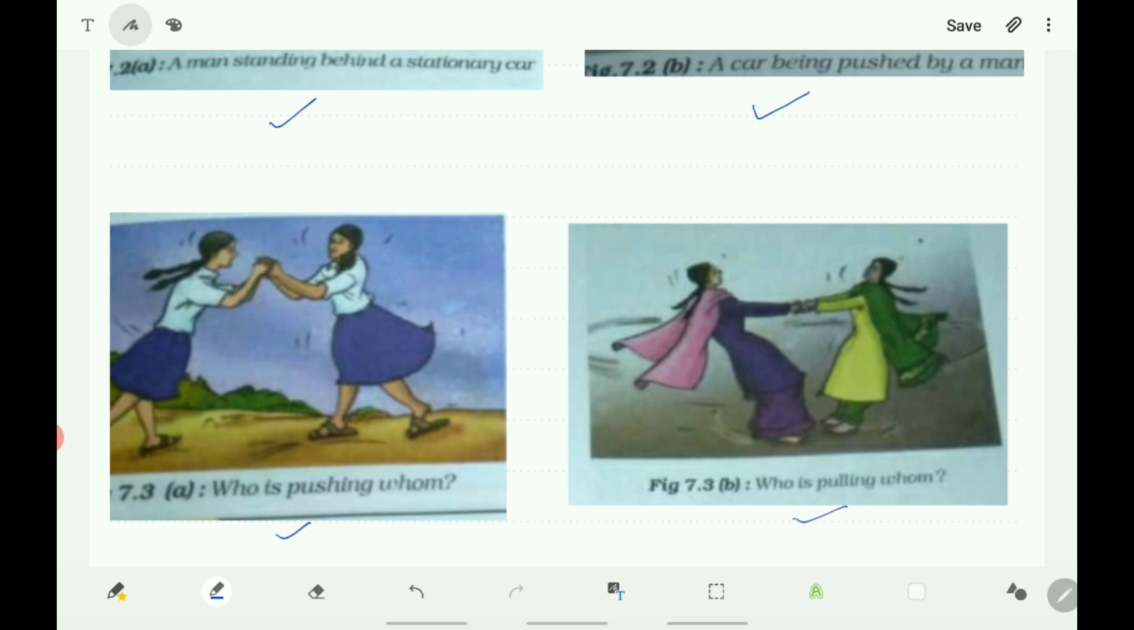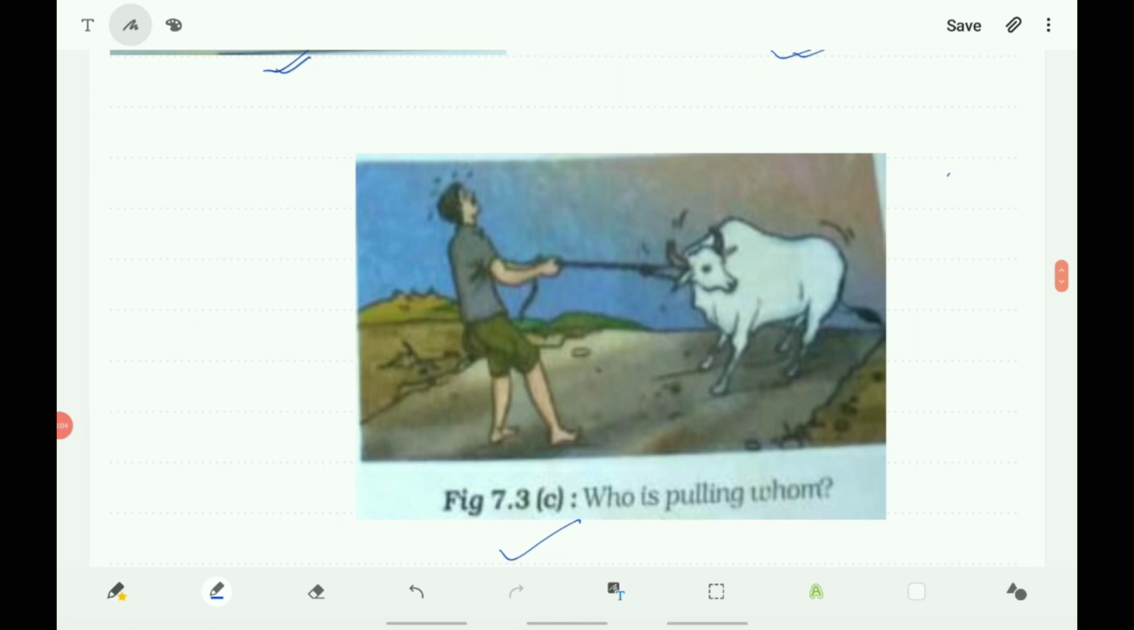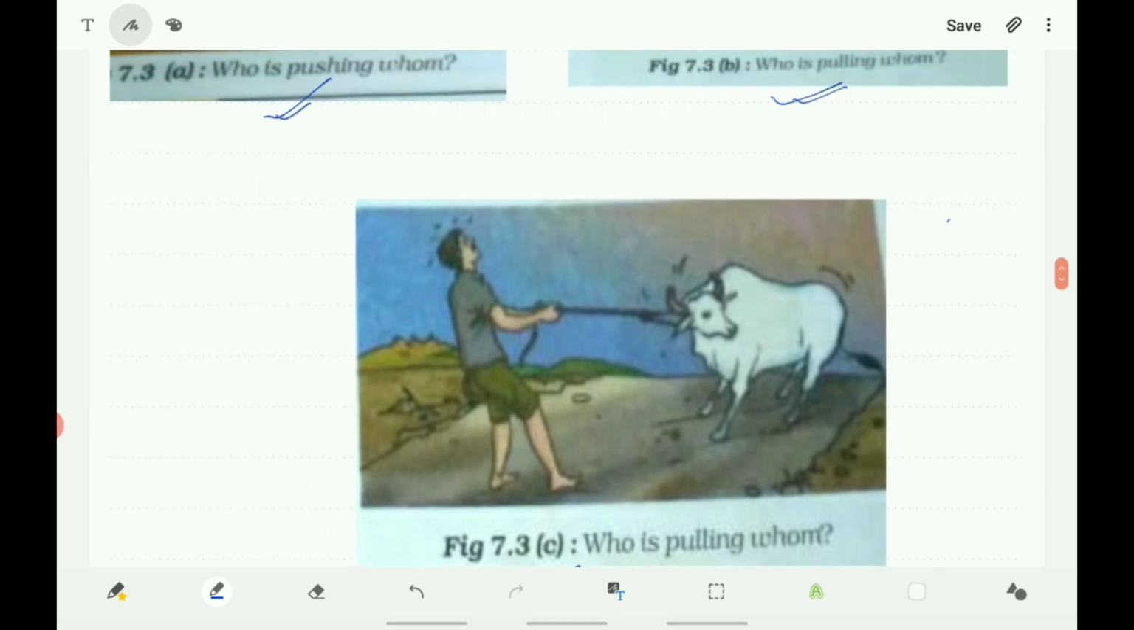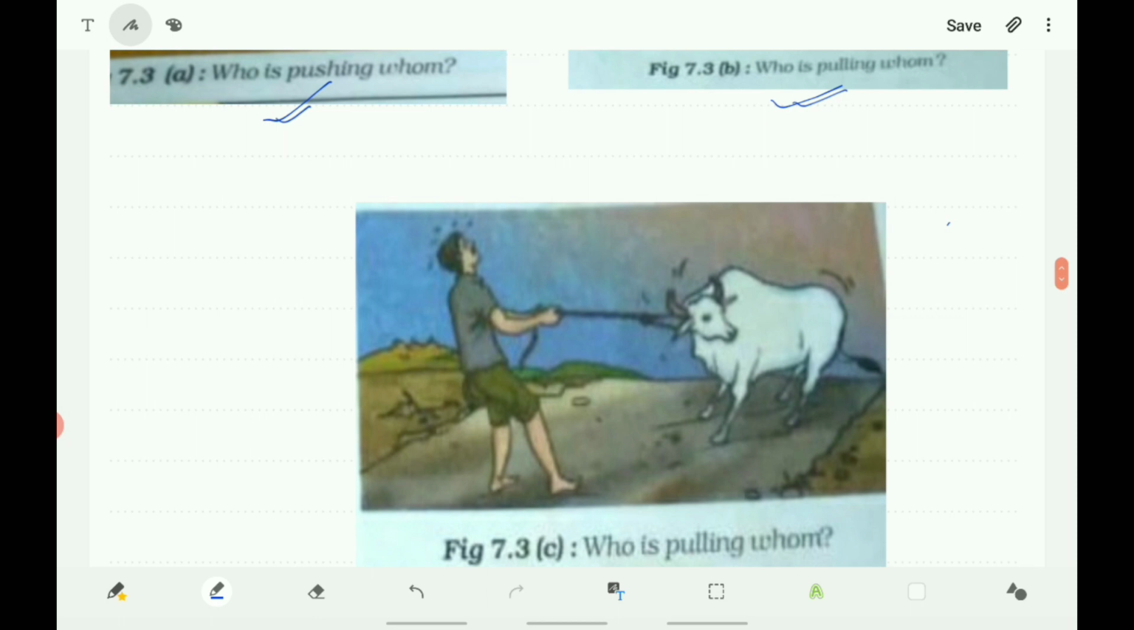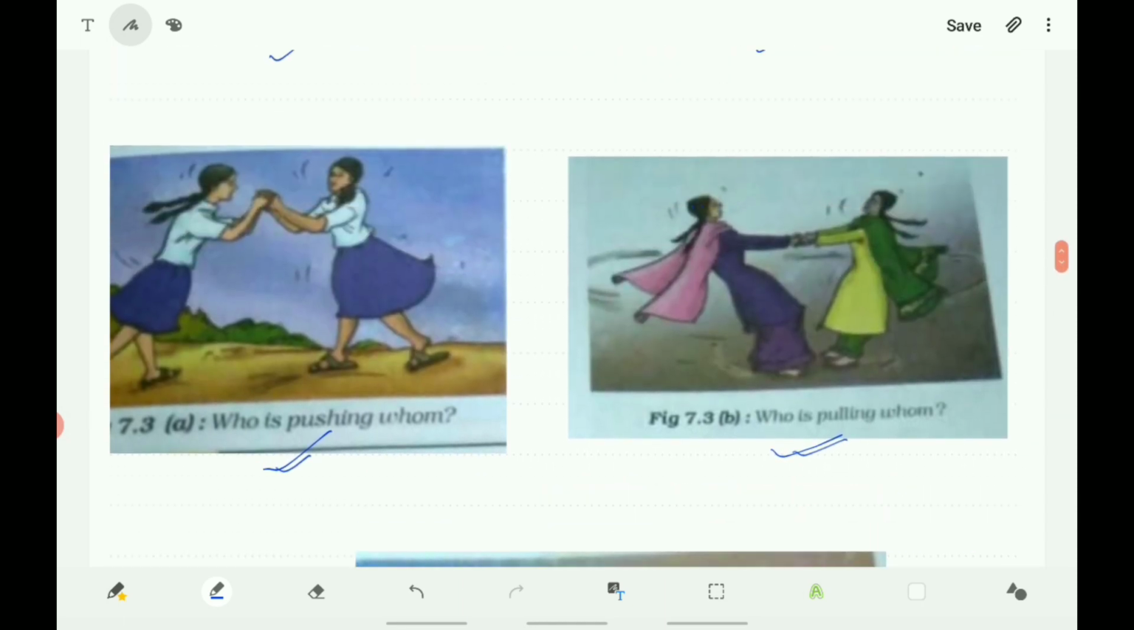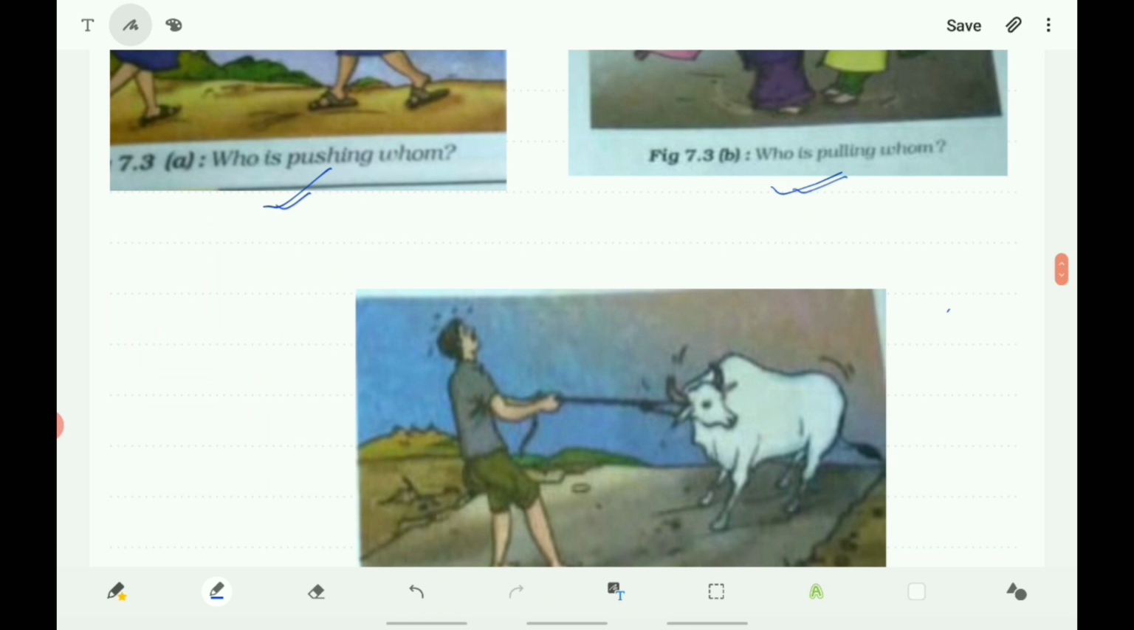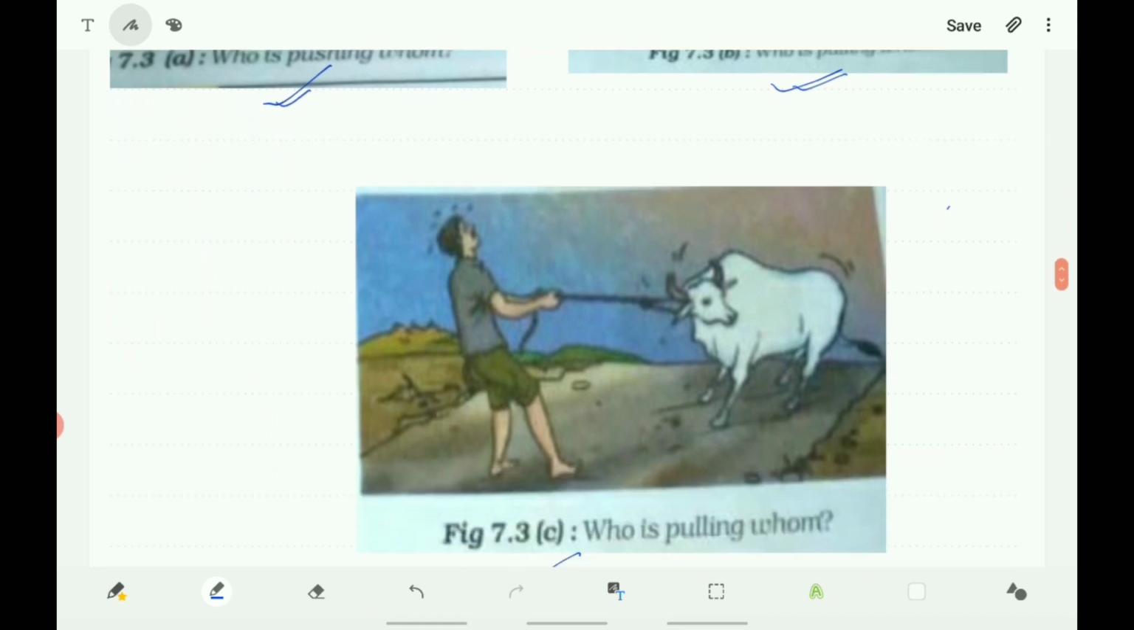Both the girls appear to push each other, while the pair of girls in this figure are also trying to pull each other. See the situation in figure 7.3c: the cow and man appear to pull each other. Here you can see that the cow is pulling the man, and the man is also pulling the cow. In these two situations, the girls are applying force on each other, and in the case of the man and the cow also, they are applying force on each other.